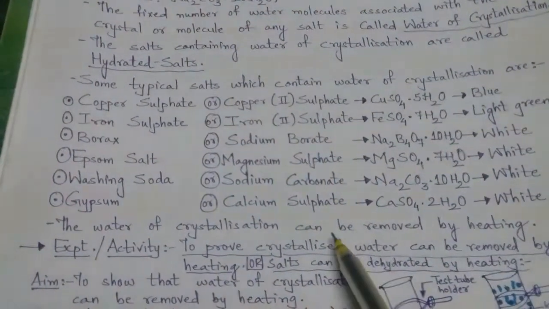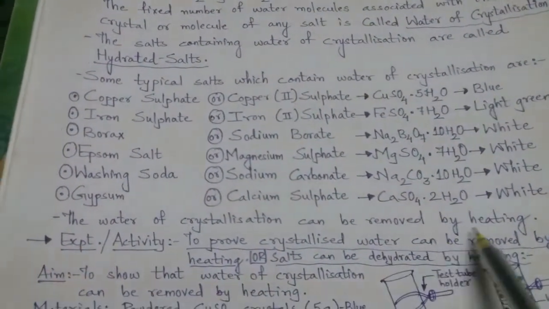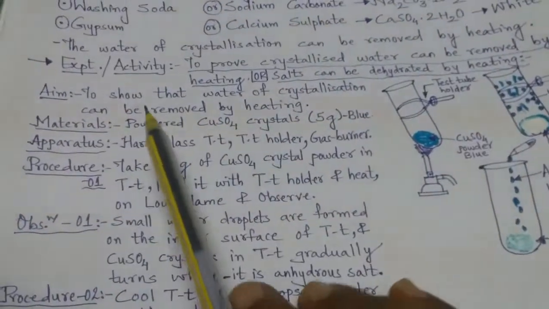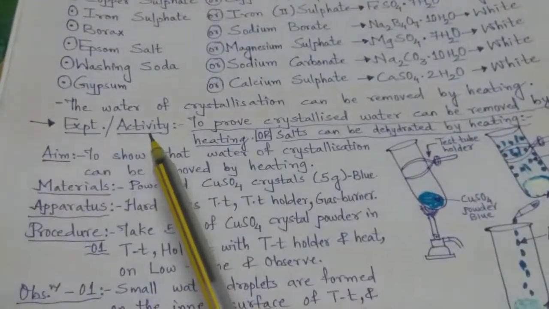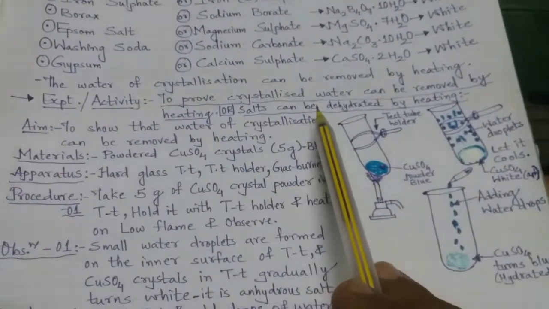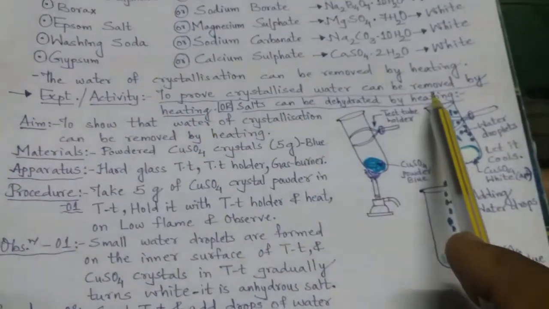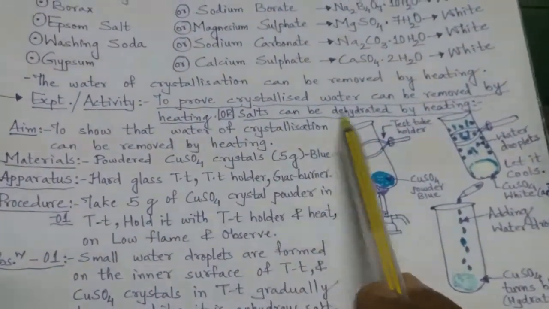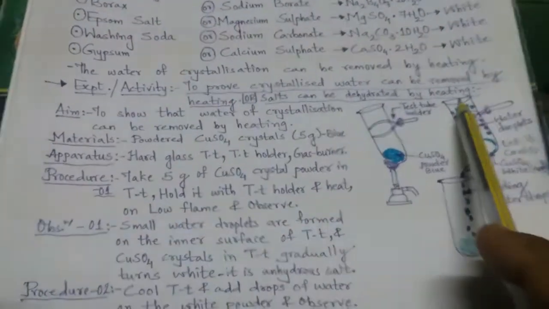The water of crystallization can be removed by heating. Now let us see an activity or an experiment to prove that crystallized water can be removed by heating, or salts can be dehydrated by heating.